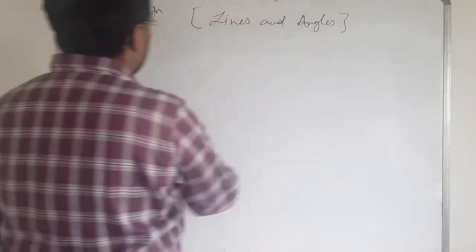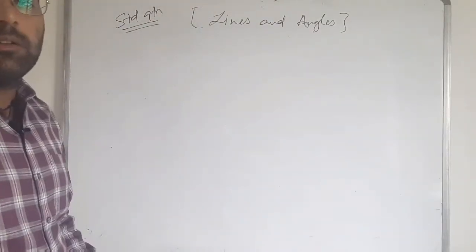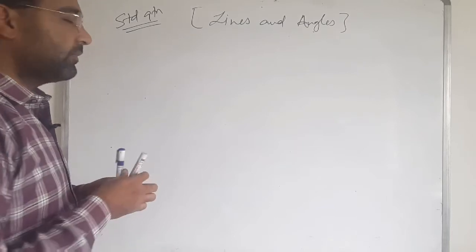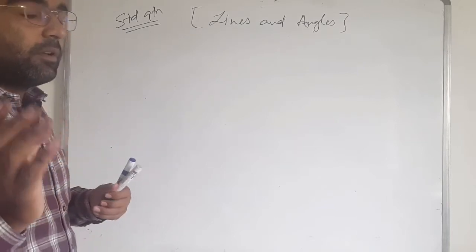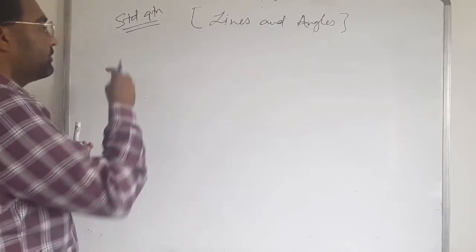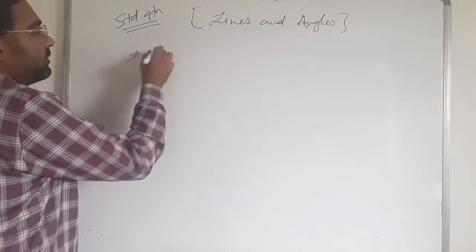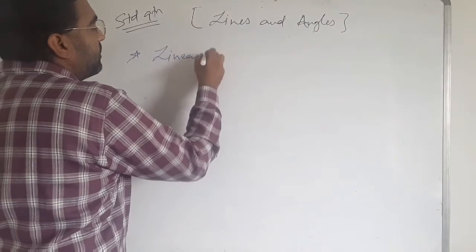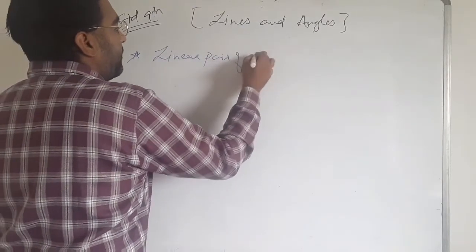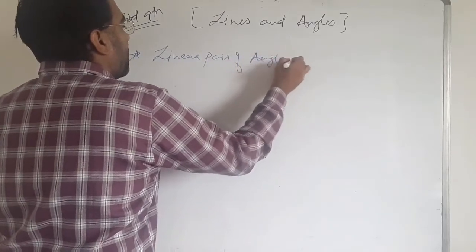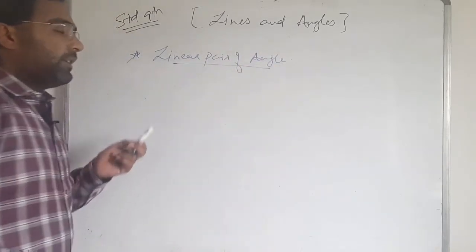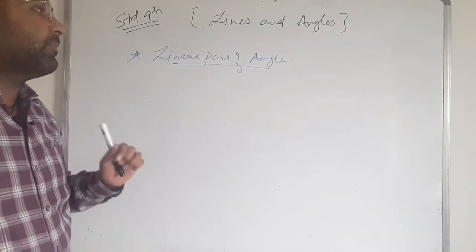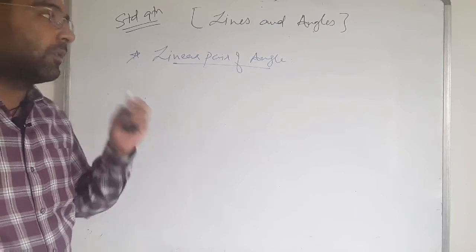First of all, the adjacent angles, that is the linear pair of angles. In the linear pair of angles there are two adjacent angles which make 180 degrees.